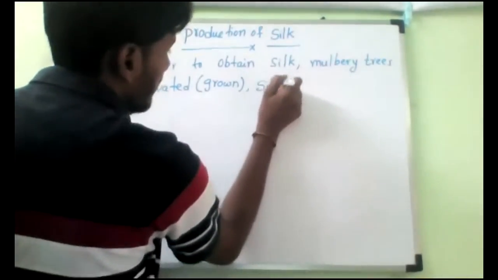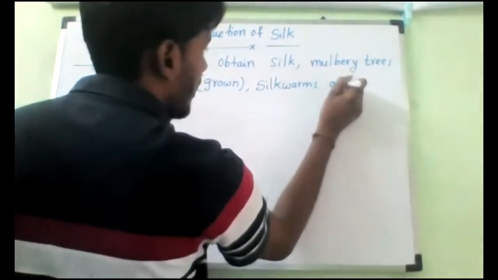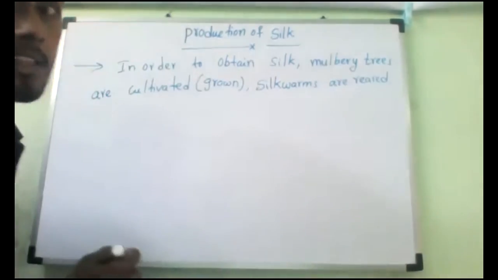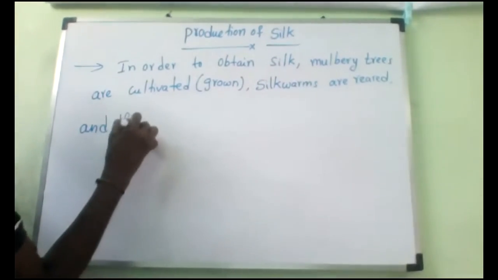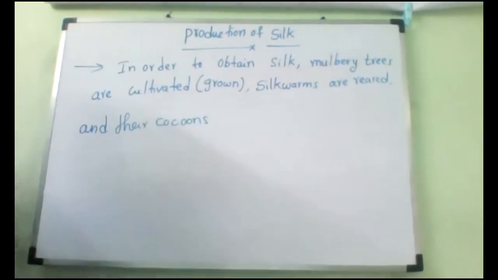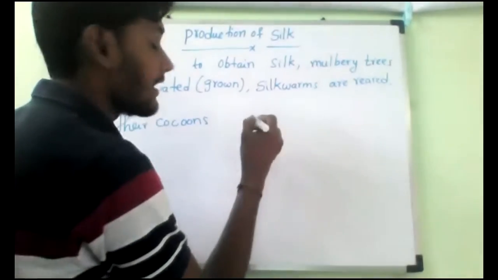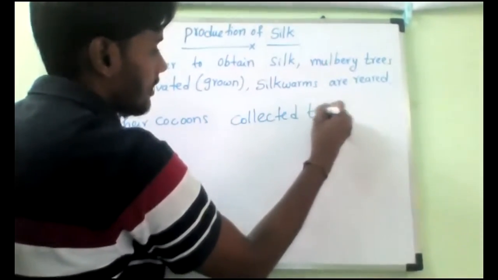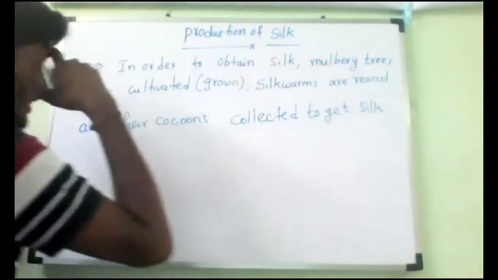After that, silkworms are reared and their cocoons collected to get silk fibers. So this is what is involved.